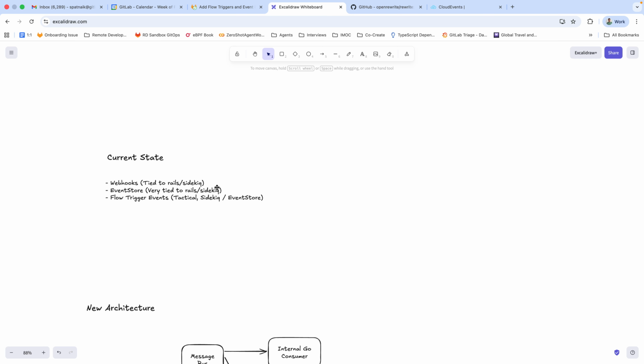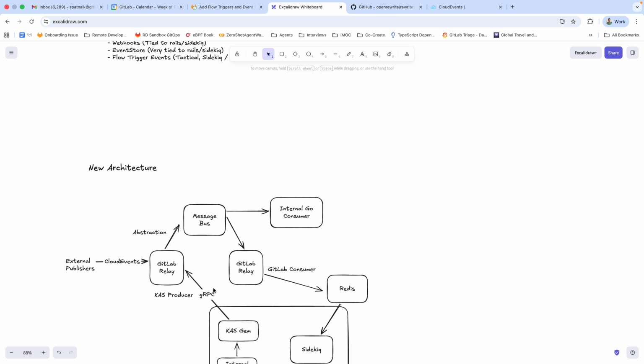We don't have a layer where we can publish events to in a unified manner. And we don't have something that's scalable, right? So if you wanted to ever expose these events externally or allow people to consume these events externally as well, there's no sort of scalable platform layer that we have at the moment. And so that's where this new architecture comes in.